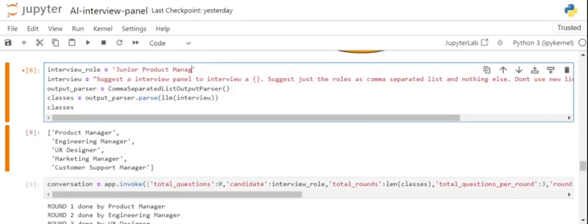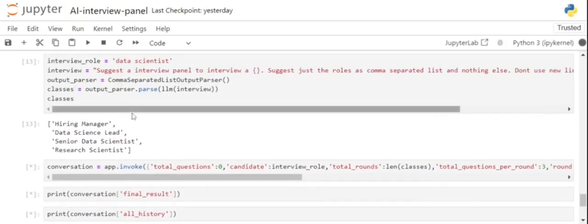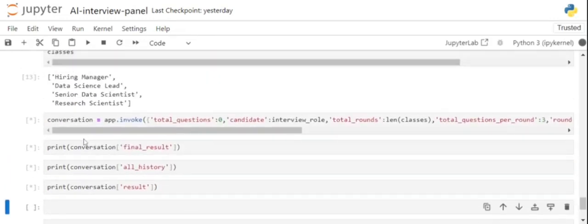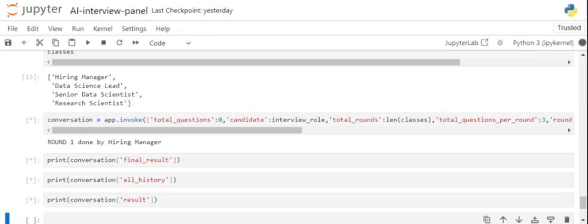Now, going for a live demo, I will show an interview role for, say, data scientist. Here you can see that the AI is able to determine we need four interviewers in the panel: hiring manager, data science lead, senior data scientist, and research scientist. As you can see, rounds are getting completed. I'm not printing the logs from each round, as I will print them in the end using the all history variable that I'm using.